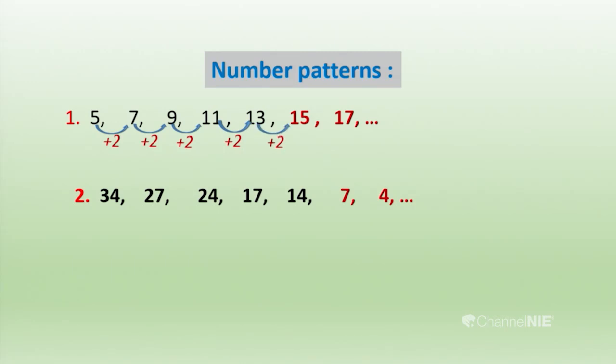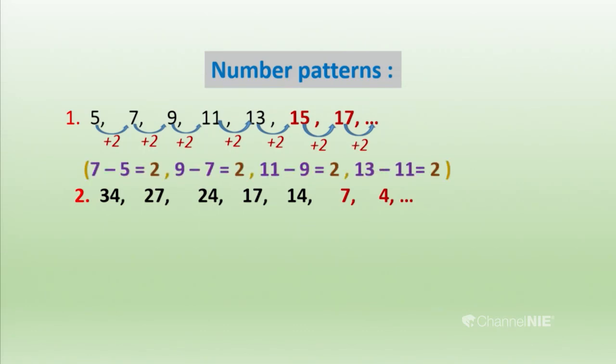Then we can consider this by taking the difference of 2 terms. Let's see, 5 and 7. We consider 5 and 7 and get the difference of them. 7 minus 5 makes 2, 9 minus 7 makes 2. So, I have taken 2 consecutive terms. When we are taking the difference of consecutive terms, you should subtract the previous term from the back term. So, likewise, we can take the difference.